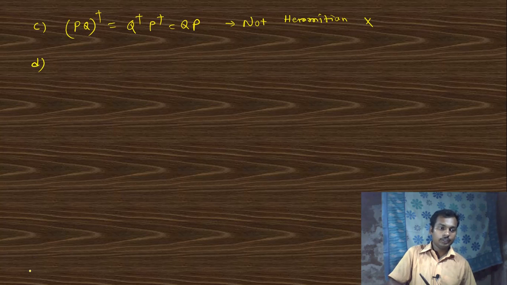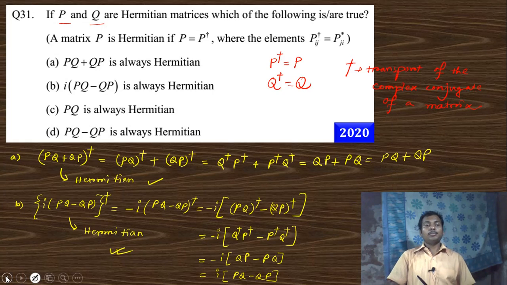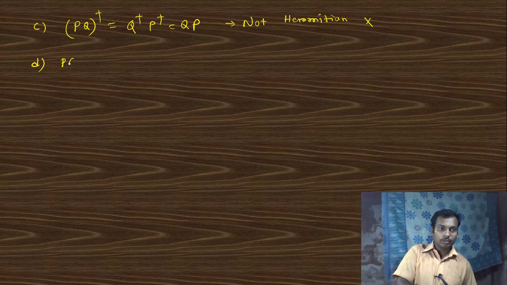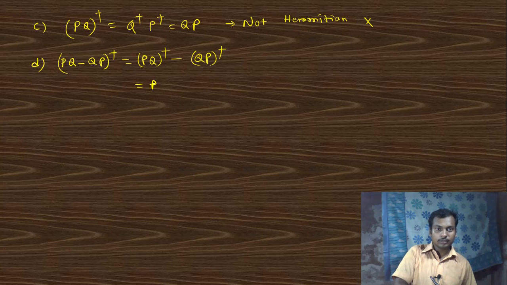Option number D. What does option number D say? Option number D says PQ minus QP is Hermitian. PQ minus QP whole dagger. So this is nothing but PQ dagger minus QP dagger, and this is Q dagger P dagger minus P dagger Q dagger.